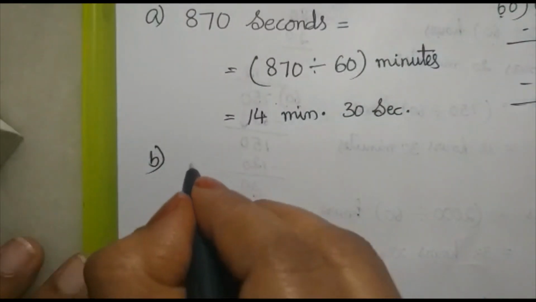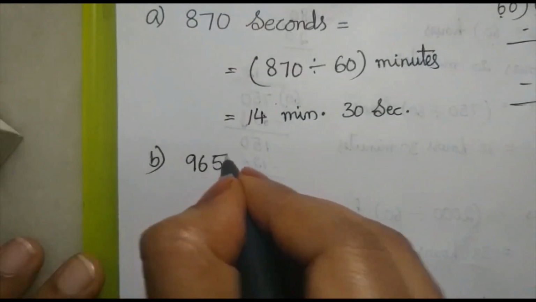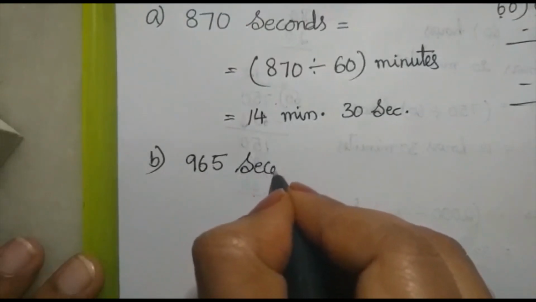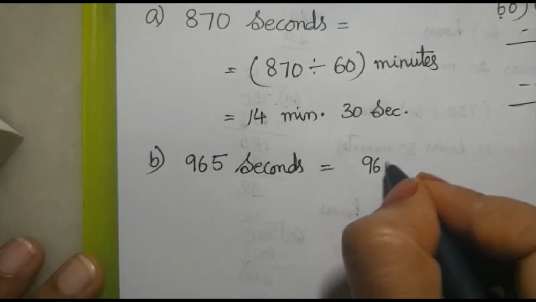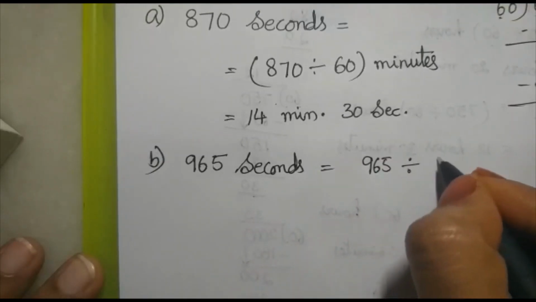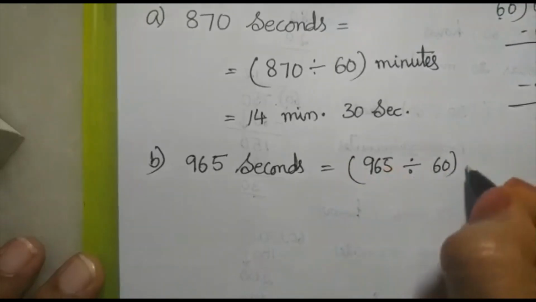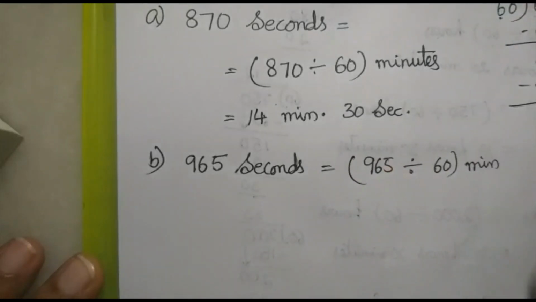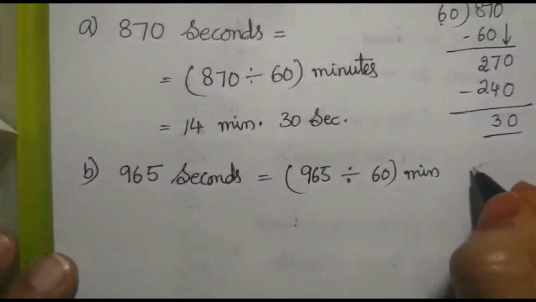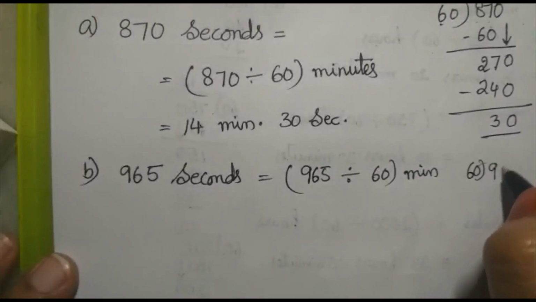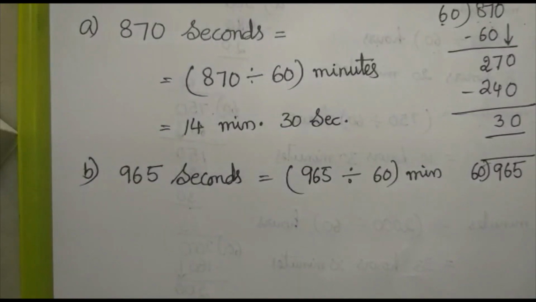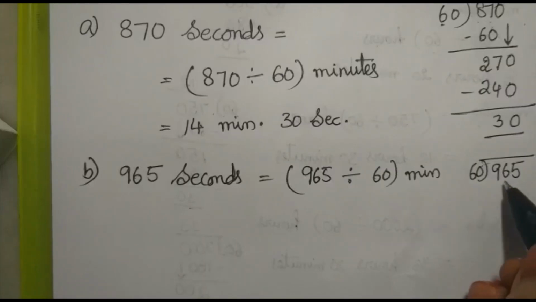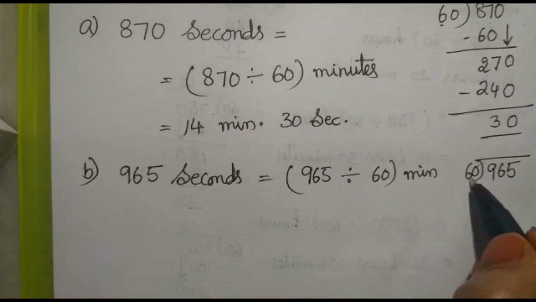What is the B1? 965 seconds. So when you are converting 965 seconds into minutes, you have to divide by 60, right? Now we are dividing 965 by 60. Here can we take two digits, children? Yes, we can take. Why? Because 96 is greater than 60, so that we can take two digits.